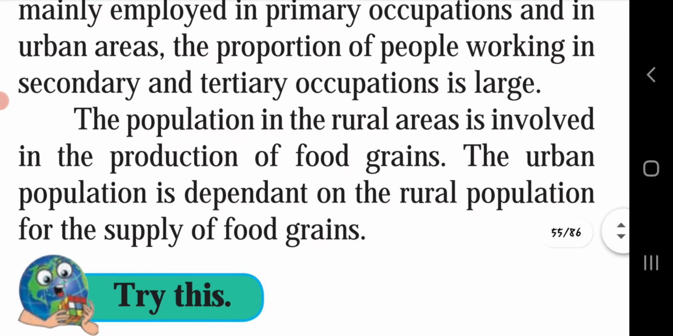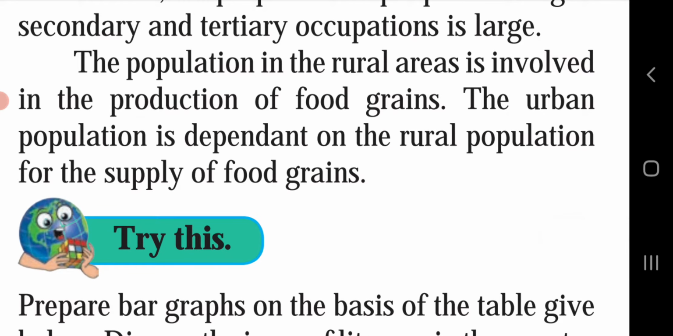The population in rural areas is involved in the production of food grains. Here, the rural areas depend on food grains, agriculture and fishing. These come under primary occupations, which are done in rural areas. The urban population is dependent on the rural population for the supply of food grains. In urban cities, we are not doing any agriculture production or animal husbandry, so we are totally dependent on the rural areas.